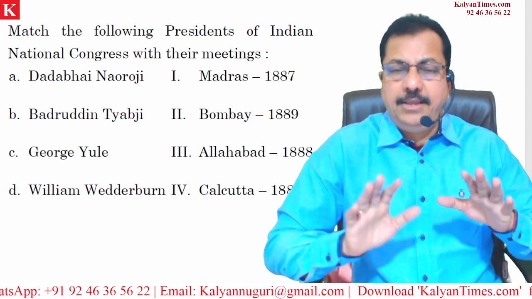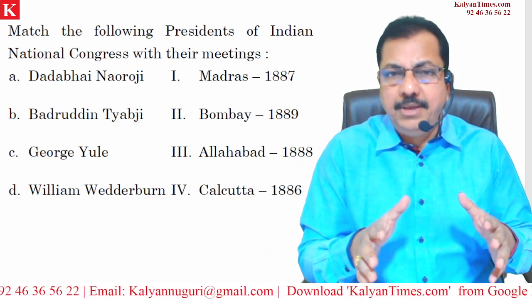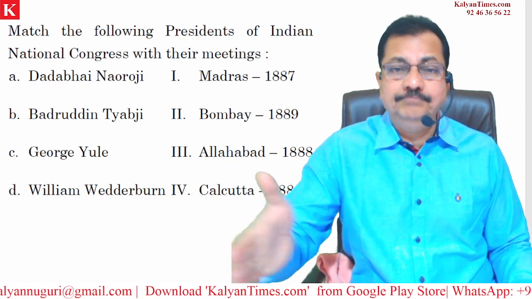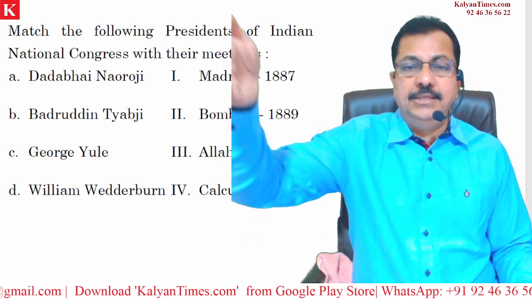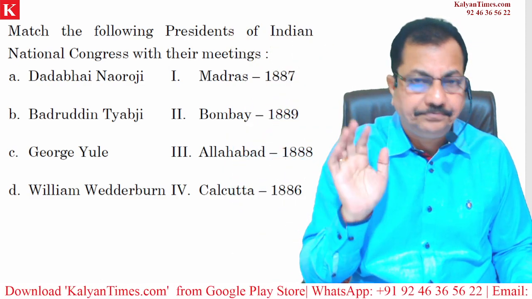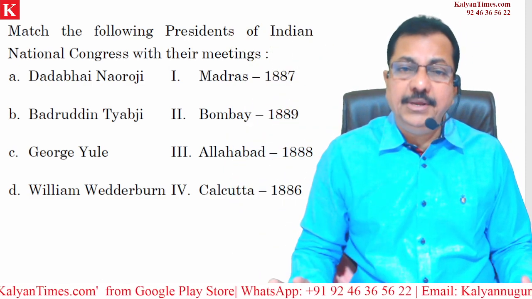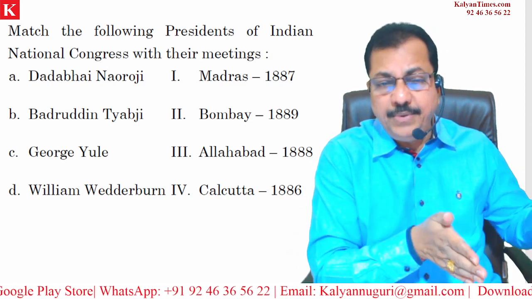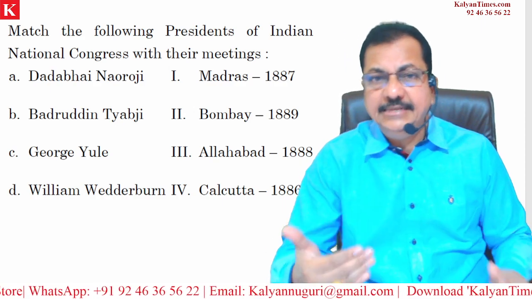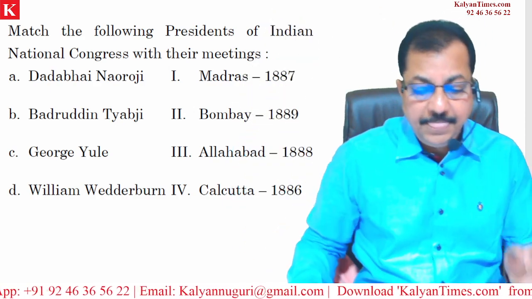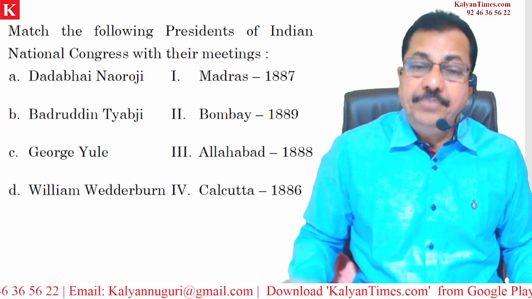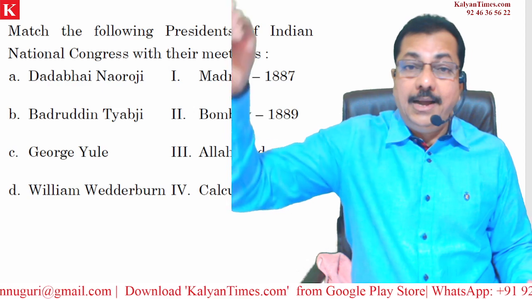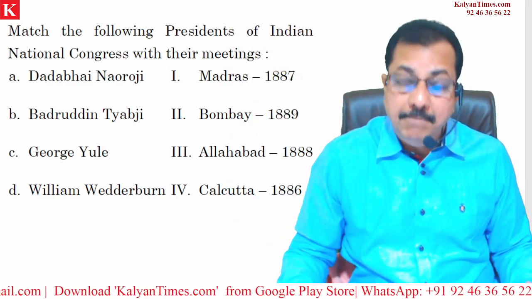So it is not enough for any examination to remember the information related to the first meeting alone. That is no more sufficient in the forthcoming examinations. Am I clear? So now you can match very clearly. On the left side, names are given in the same sequence. When I say same sequence, you can just match 86, 87, 88 and 89. Dadabhai Naoroji, Calcutta, 1886. Badruddin Tyabji, 1887, and that meeting was held in Madras.